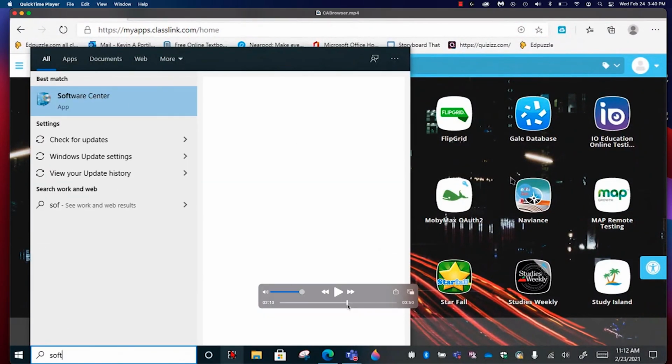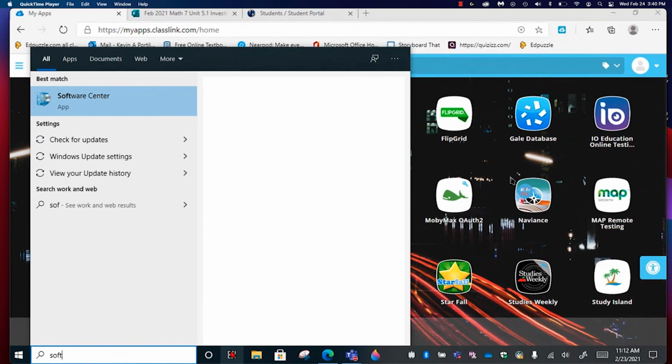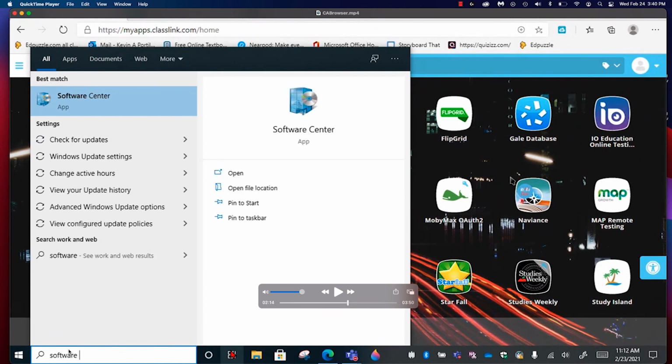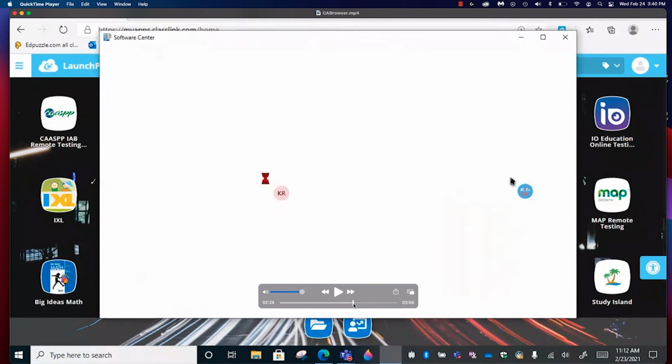All right, let's say that once you went down to the bottom left hand of your screen and you tried typing in California Secure Browser and it wasn't showing up, right? You might be able to download it manually. So in this example here, at the bottom left hand of the screen, if that browser isn't showing up, you could start typing in Software Center. Again, you only have to do this step if that California Secure Browser isn't showing up for you.